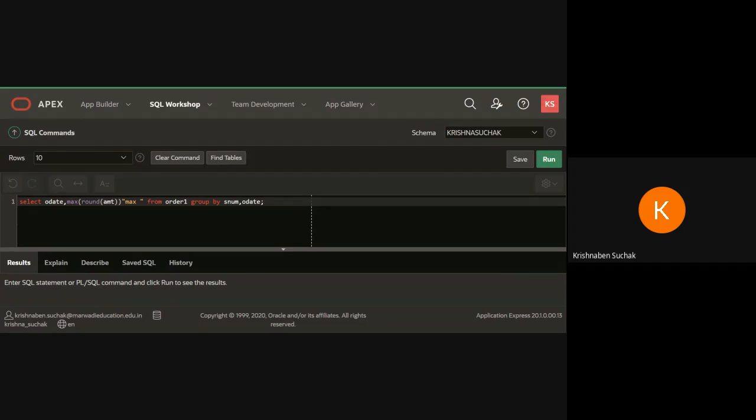So here I will be writing max amount. I'm not going to use the round keyword. So what we did here, we have written select order date, maximum amount from order table group by order date. Again, I do not need to write S number because I'm only considering order date right now. Complete this everyone and let me know.